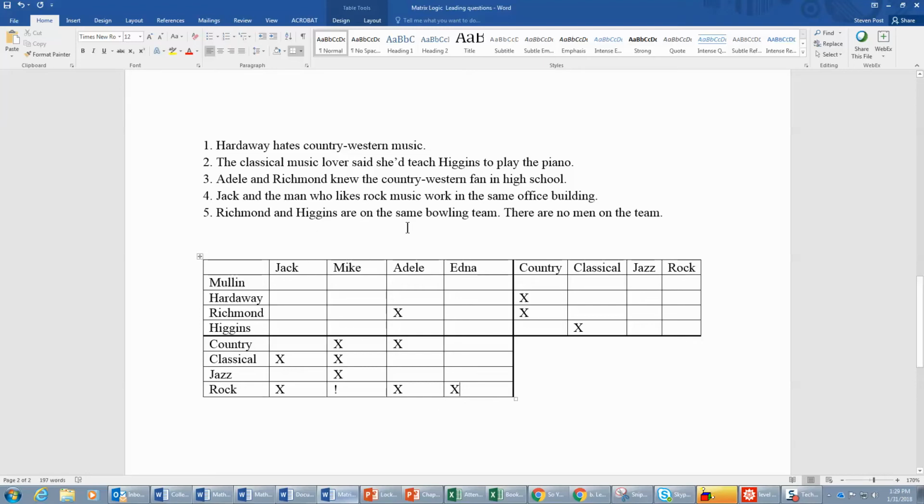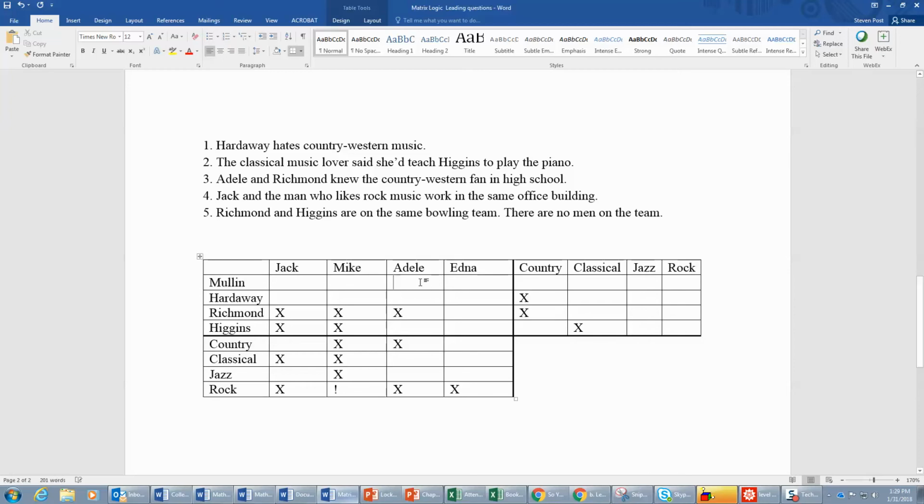Richmond and Higgins are on the same bowling team, and there are no men on the team. So that means Jack and Mike are not Richmond, and they're not Higgins. So Adele and Edna must be Richmond and Higgins.